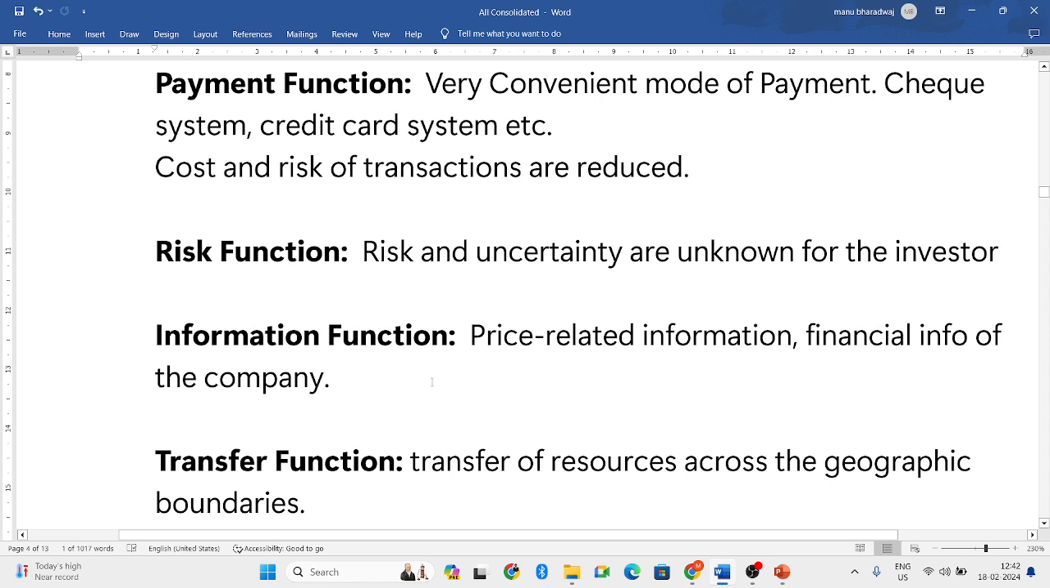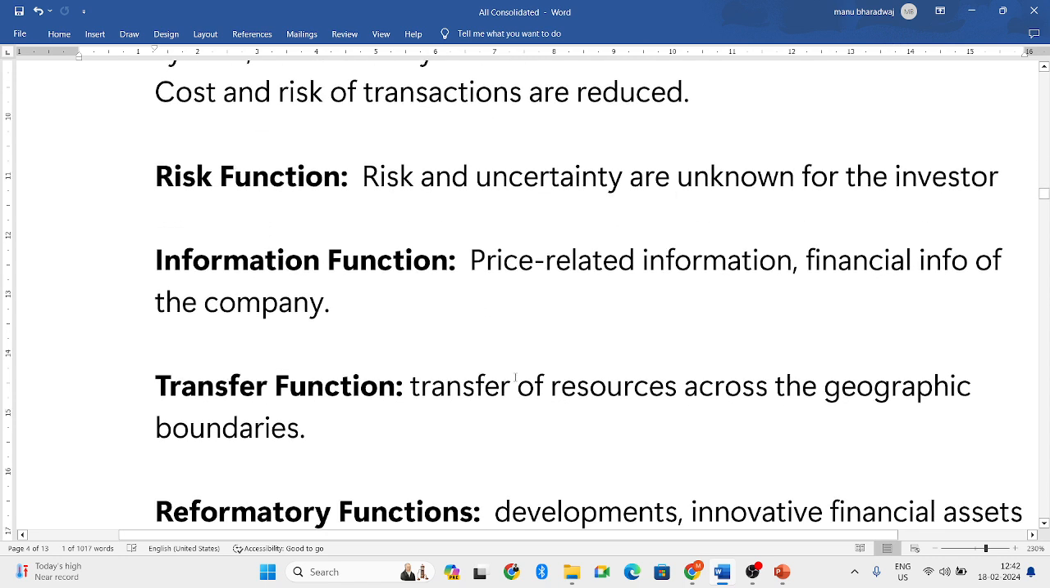Next, information function. It gives the information about the financial position of the company, and it gives price related information, such as which company is issuing at what price, and what is the actual price of shares. All the information will be given by the financial system. So it also plays the function of information.